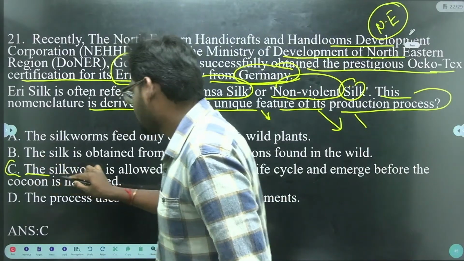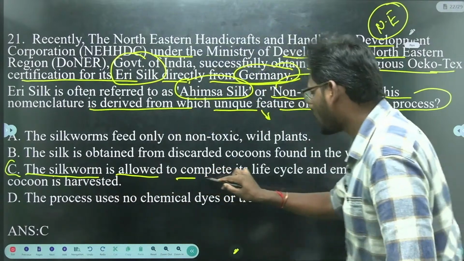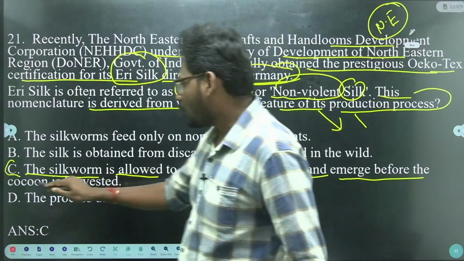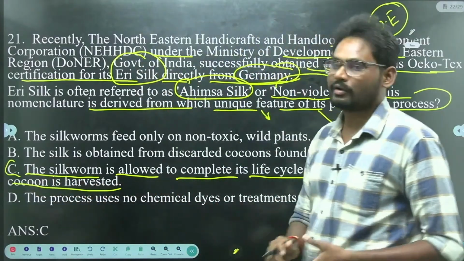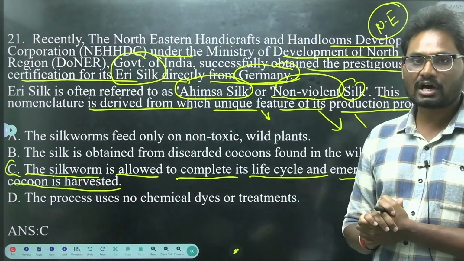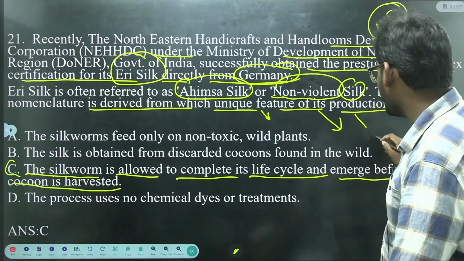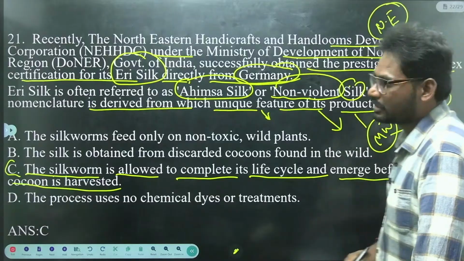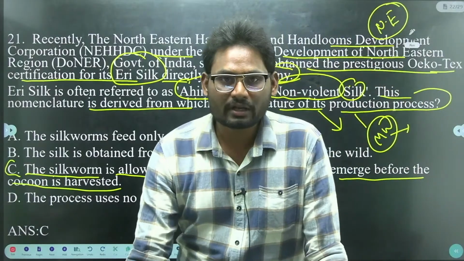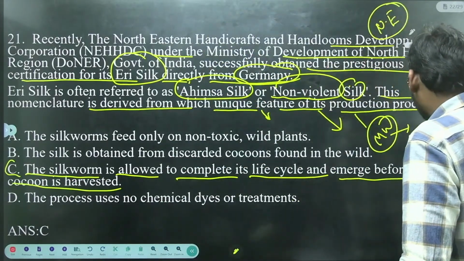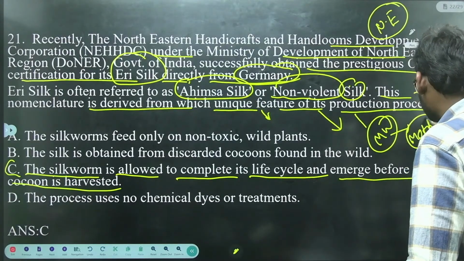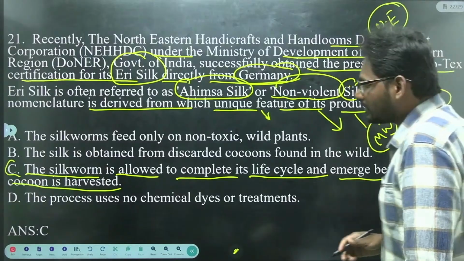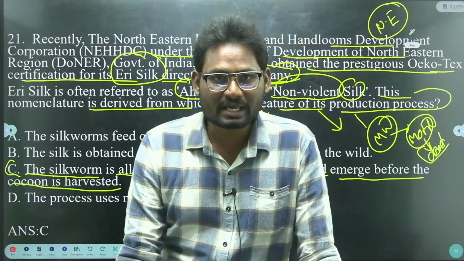The reason is that the silkworm is allowed to complete its life cycle and emerge before the cocoon is harvested. Generally, since our childhood we have seen mulberry silk, where the moth dies, and after the death of the moth we extract the silk.